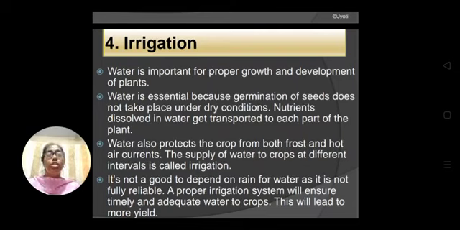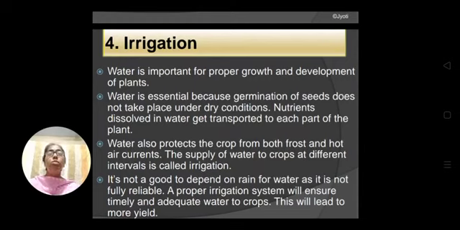After absorption, the nutrient will be sent to different parts of the plant only when it is in dissolved condition. Besides that, water also protects the crop from both frost and hot air currents. Frost means when it is cold, there is a chance of frost, and also hot air currents.